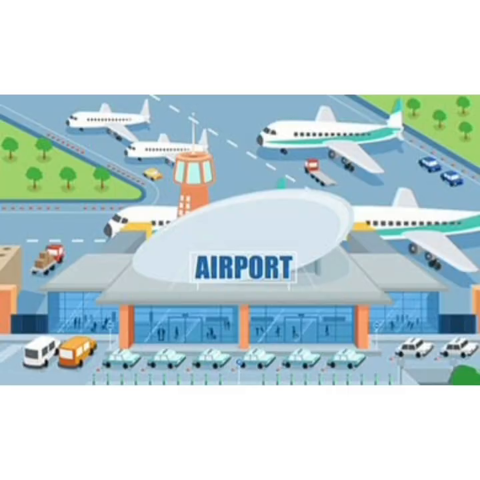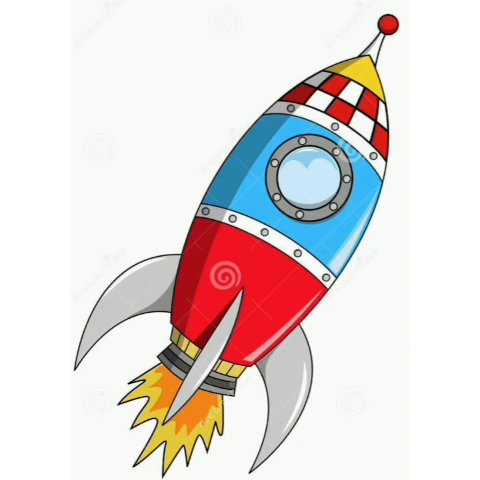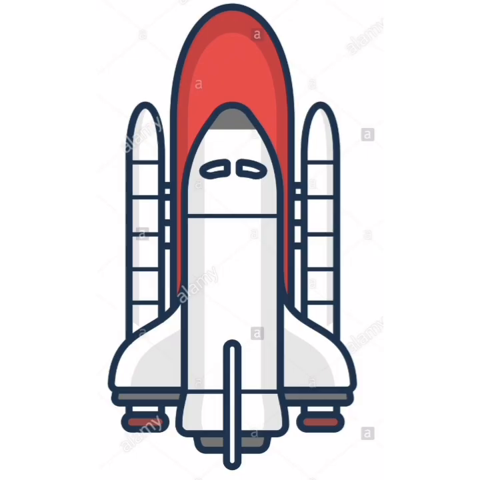The place where aeroplanes land and take off is called an airport. The helicopters land and take off from a helipad. Children, rockets and space shuttles are used to travel in space.